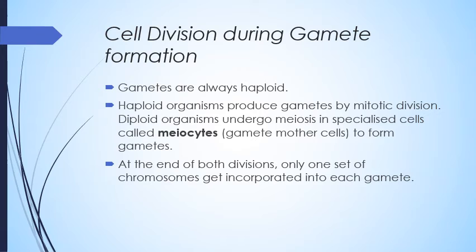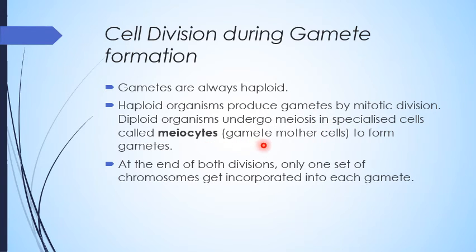Cell division during gamete formation. Gametes are always haploid, as we have already discussed. In a haploid organism, gametes are produced by equational cell division, that is mitotic division, whereas in a diploid organism they undergo reductional division, that is meiosis, in special cells called meiocytes to form the gametes.